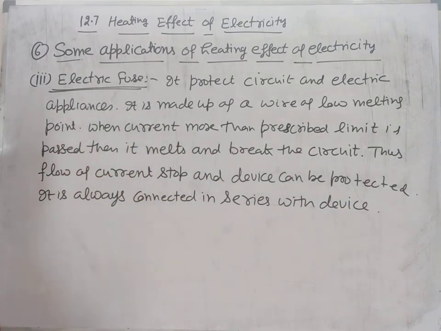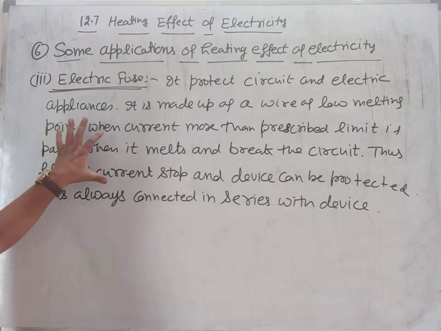So the electric fuse is a safety measure. It is based on the heating effect of electricity, that is, in it electricity is converted into heat. It is connected in series with the electric appliance or device. Its benefit is that it protects the device, the circuit, and the building or house from fire also, because if more current passes, the whole circuit will become hot, the whole circuit may burn, the appliance may burn, or even there may be fire and a whole house can be damaged.